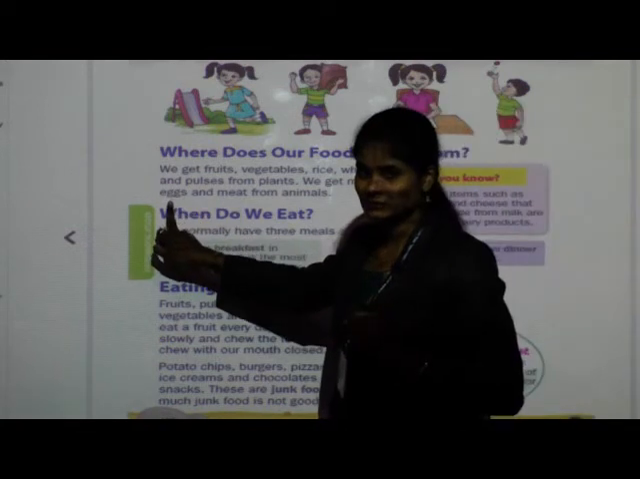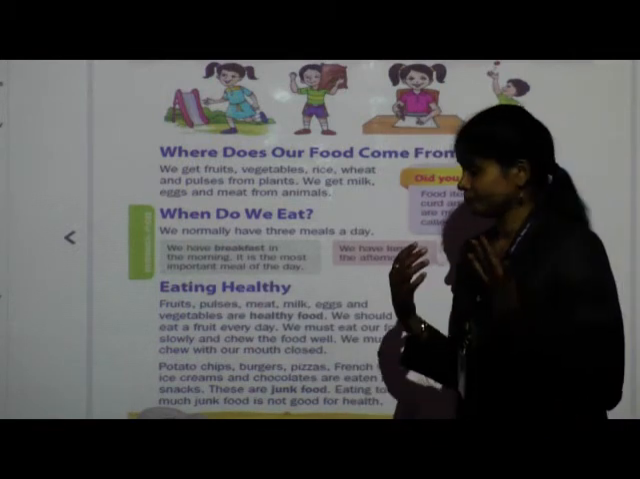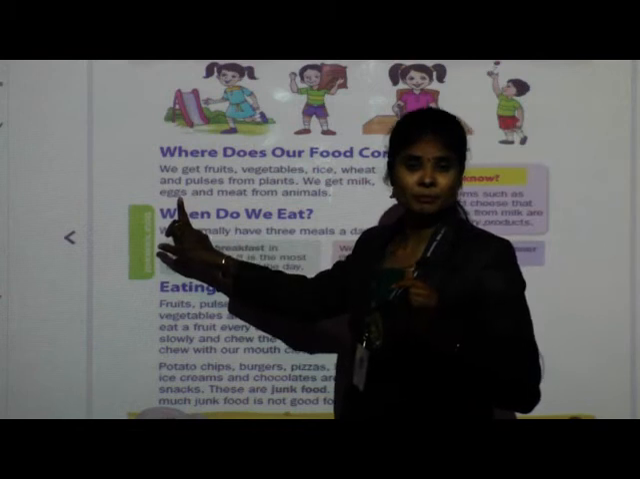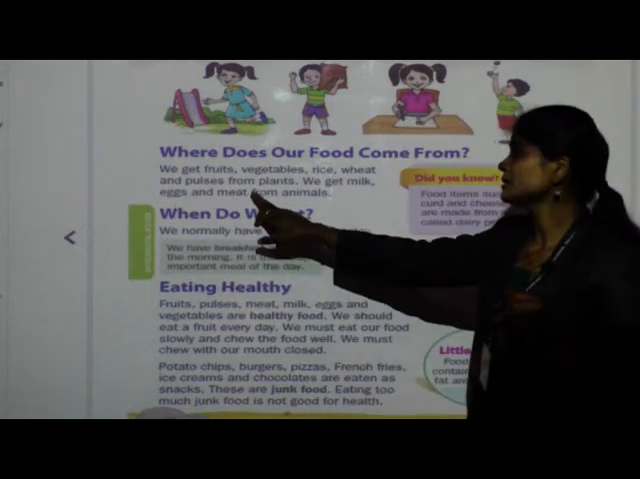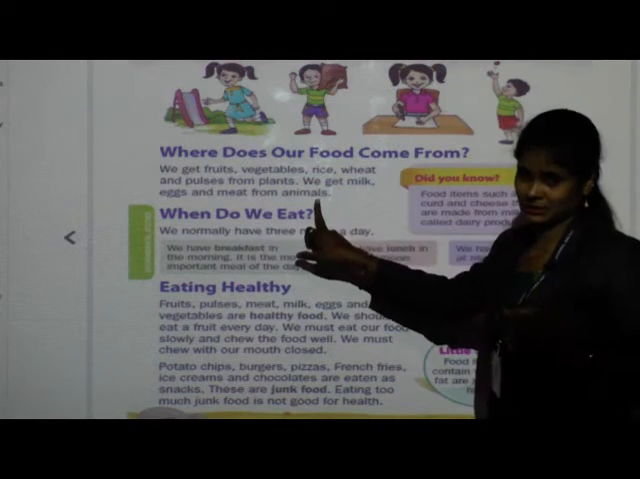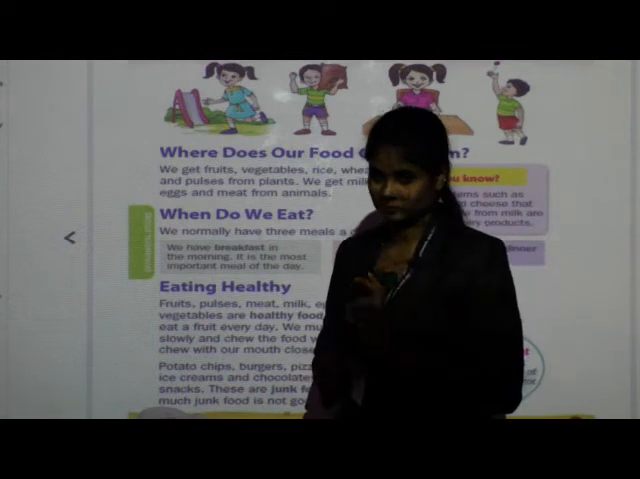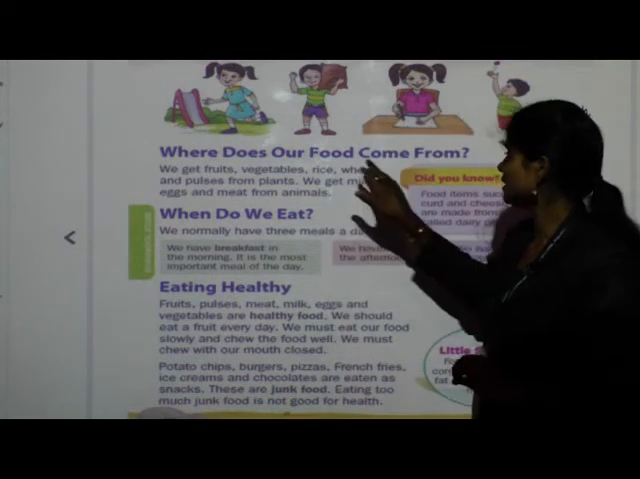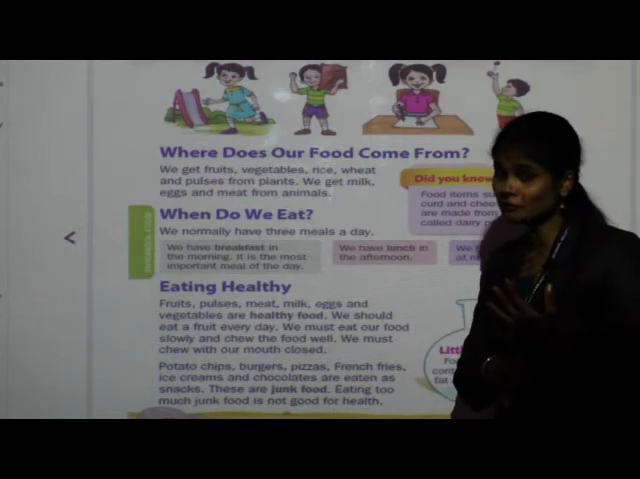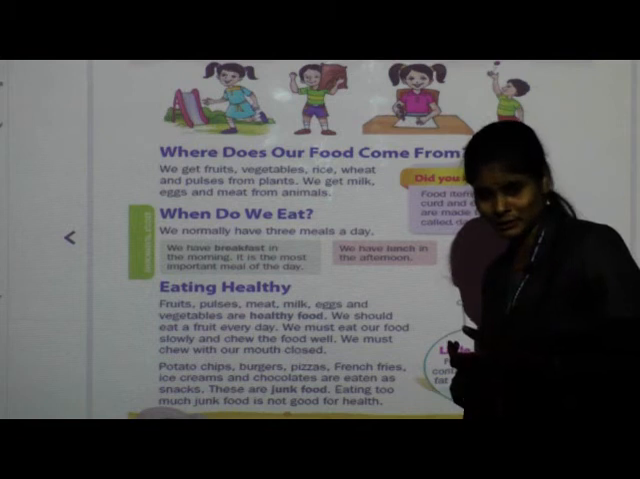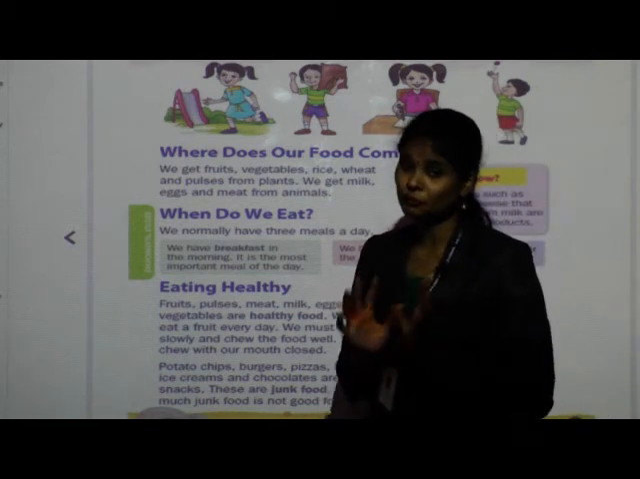Next, eggs. We eat eggs and we get eggs from hen. The eggs of hen we can eat. Next, meat from animals. We eat meat of some animals as food. Is that clear? Where does our food come from? Our food comes from plants and animals. Plants and animals are the main sources of food.